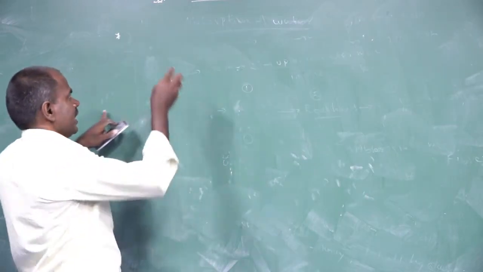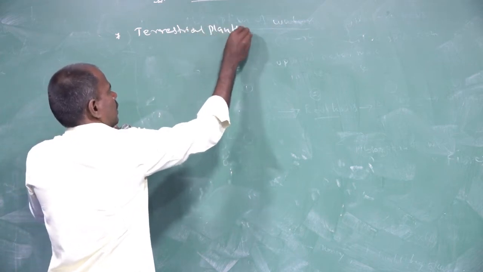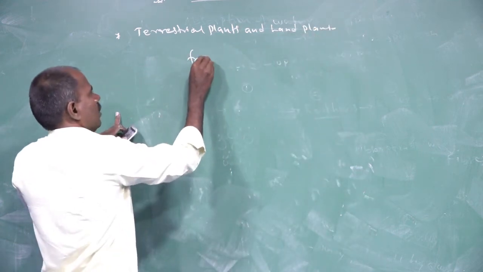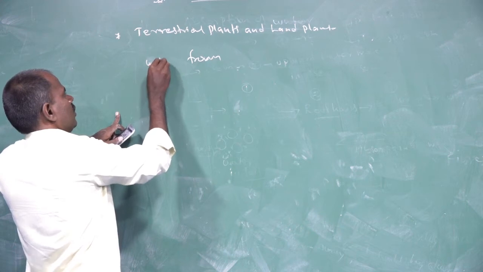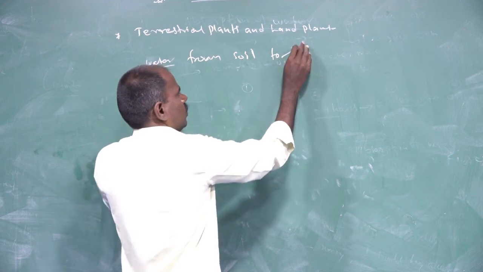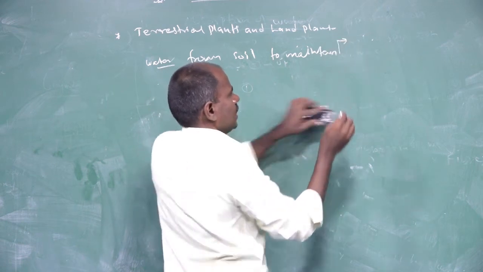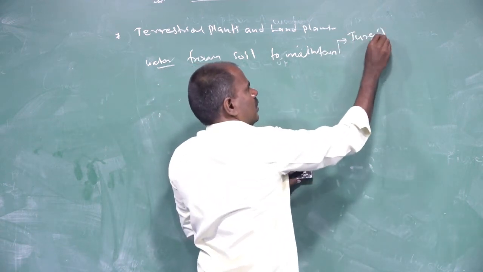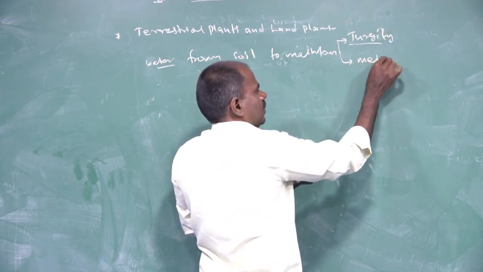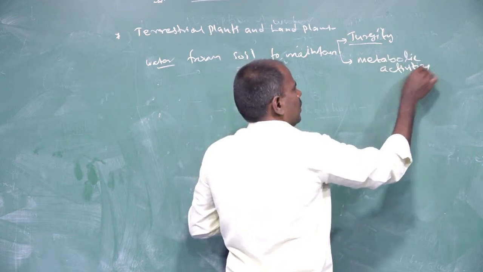In absorption of water in terrestrial plants and land plants, water is taken from the soil to maintain turgidity, metabolic activities and growth.